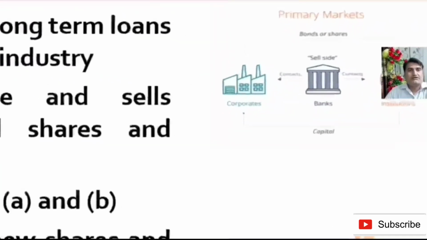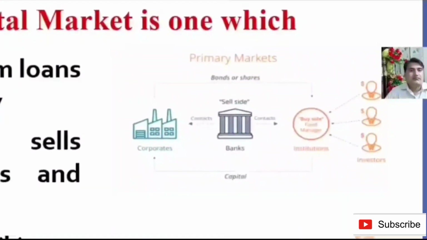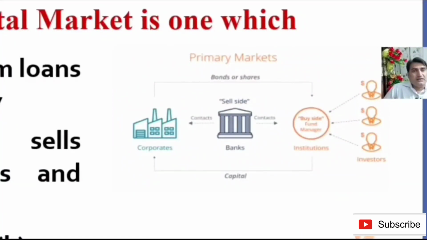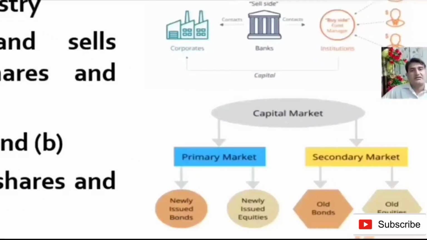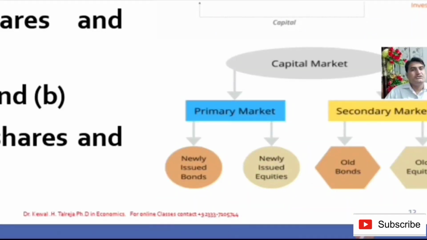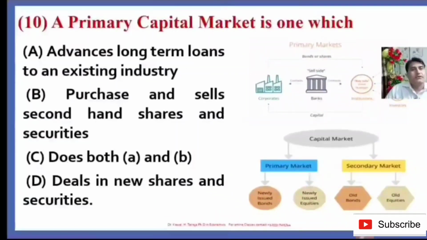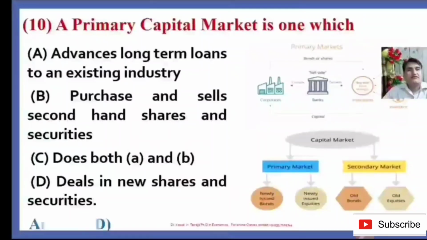This is the market in which investors are on the buying side, whereas corporates, companies and banks are on the other side. The market consists of the primary market and the secondary market. The primary capital market deals in newly issued bonds and newly issued equities, whereas the secondary capital market deals in old bonds and old equities. So it is clear now which option is correct: the primary capital market is one which deals in new shares and securities. So option D is the right answer.